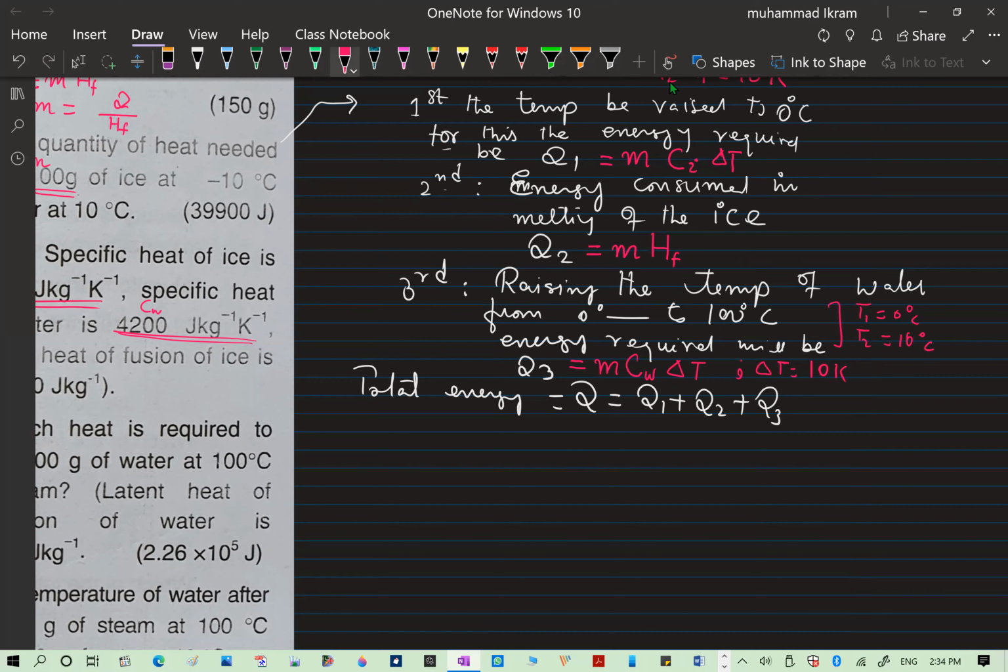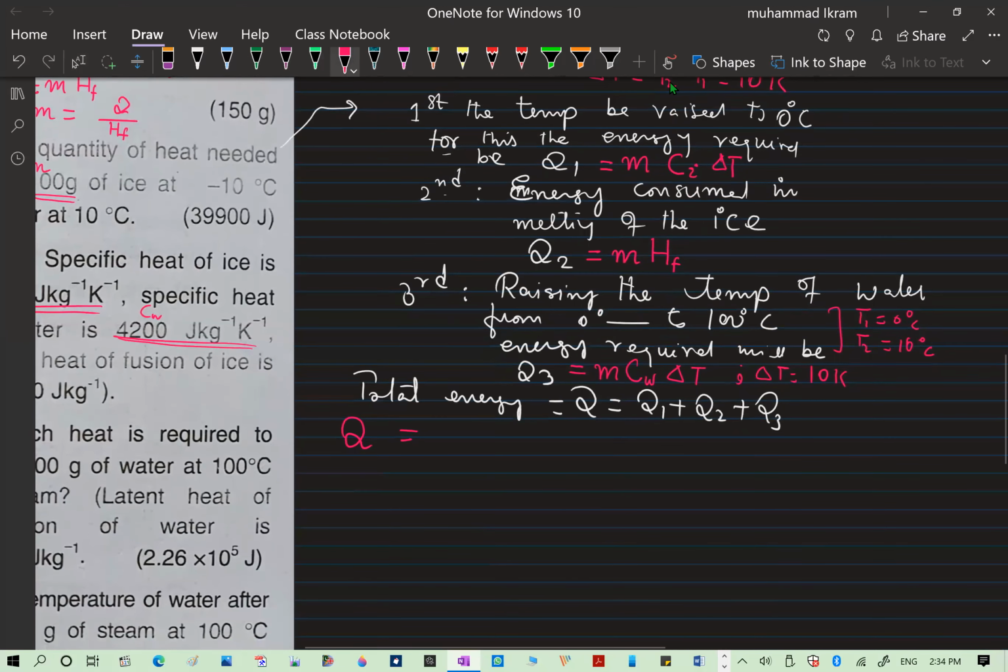So what is the total energy? Now the total energy Q will be equal to what? Note this: M C I delta T plus M H F plus M C W delta T. And let me give you a new formula also.